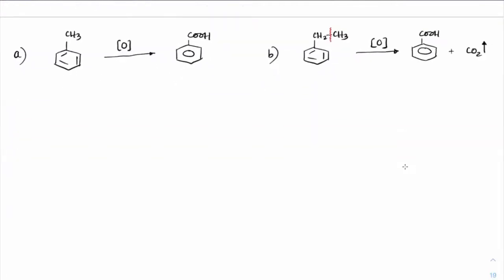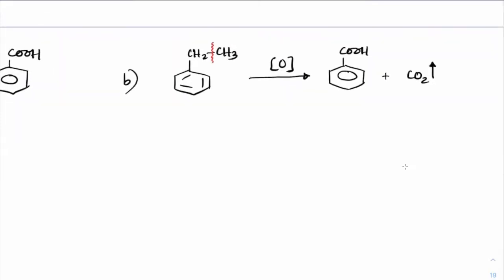Done with that, B part. Suppose the compound is given this way. Let me say the C part once again. In this part, this carbon has 1 benzylic hydrogen. At least, what did I say? We should have at least 1 benzylic hydrogen, correct?